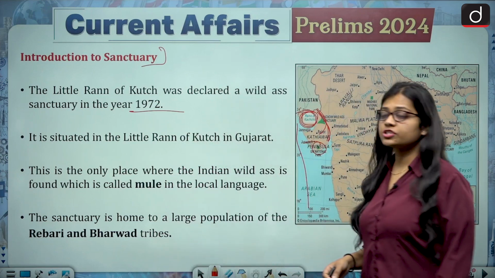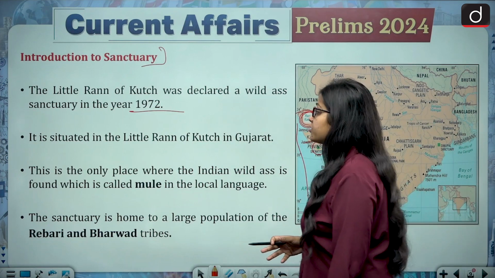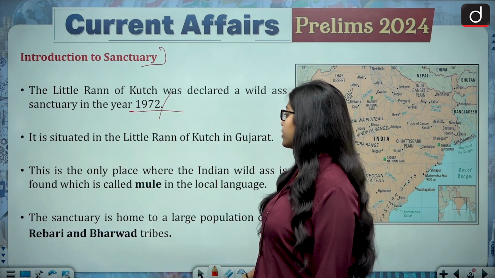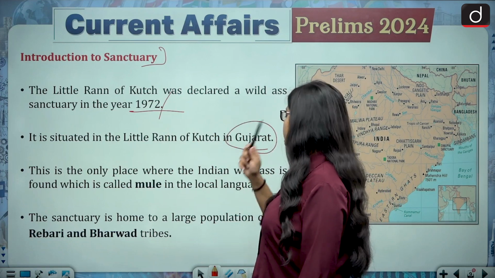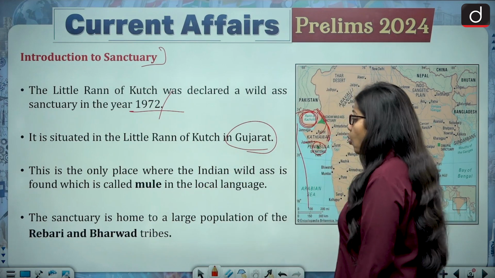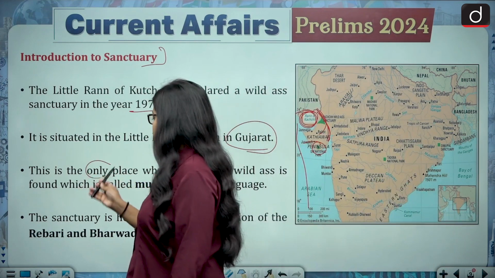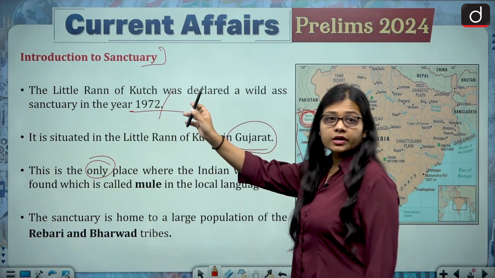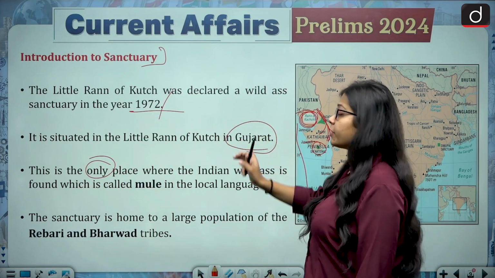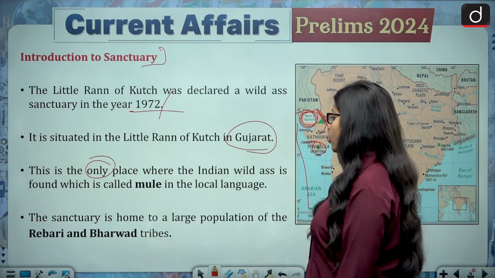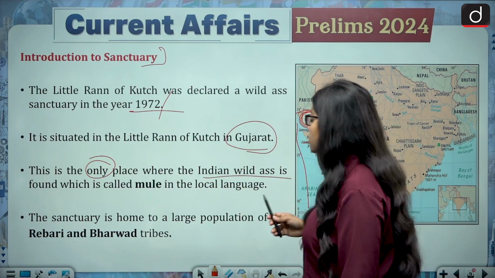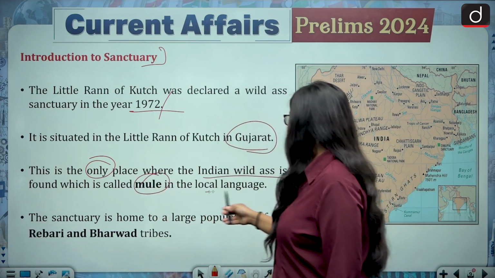So the Rann of Kutch was declared a wild ass sanctuary in 1972, and it is situated in the Little Rann of Kutch in Gujarat. So the state is Gujarat. It is also the only place, like we talked about the Asiatic lions and Gir National Park, the only place. The wild ass sanctuary is the only place where the Indian wild ass is found, which is also called mule in the local language.